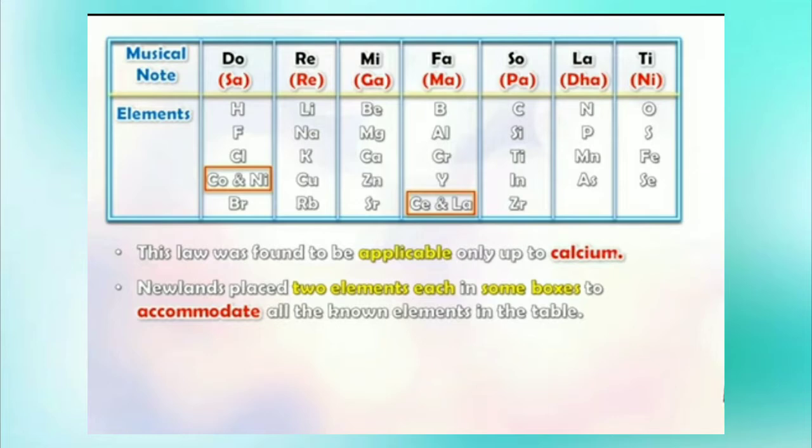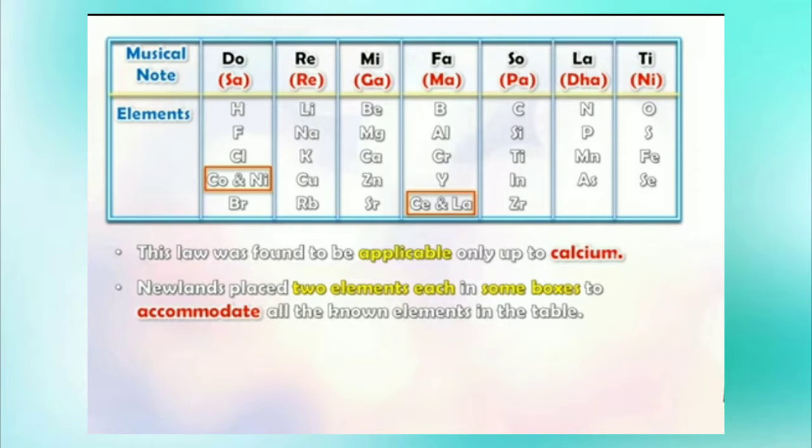Newland fitted all the known elements in a table of 7 into 8, that is 56 boxes. He also placed two elements each in some of the boxes to accommodate all the known elements in the table.